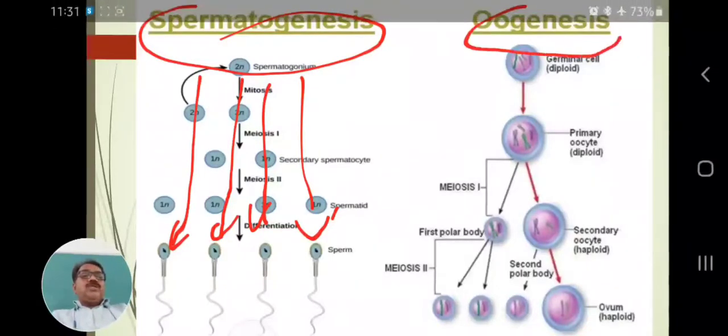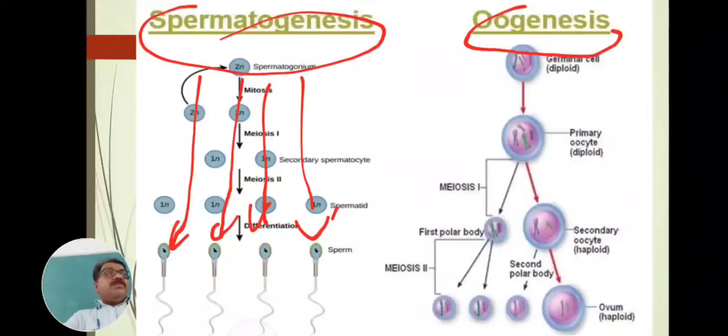This is oogenesis: from the egg mother cell, an ovum or egg is produced, which has a haploid set of chromosomes, whereas the egg mother cell has a diploid set of chromosomes, diploid to haploid. One egg or one ovum is produced.